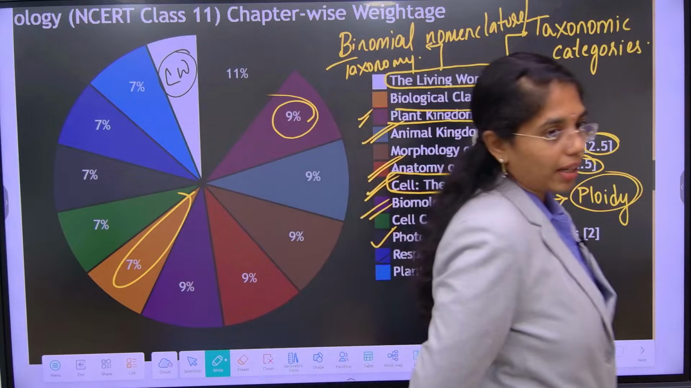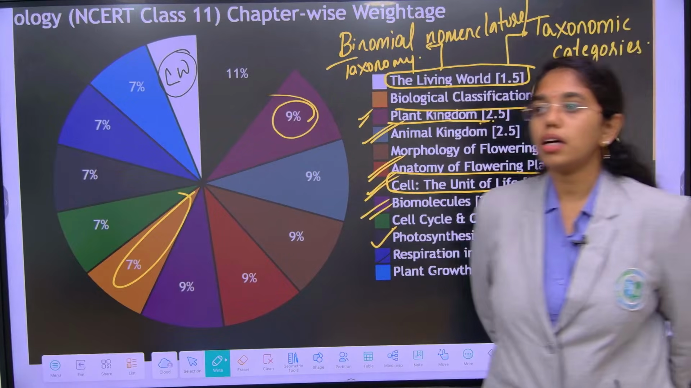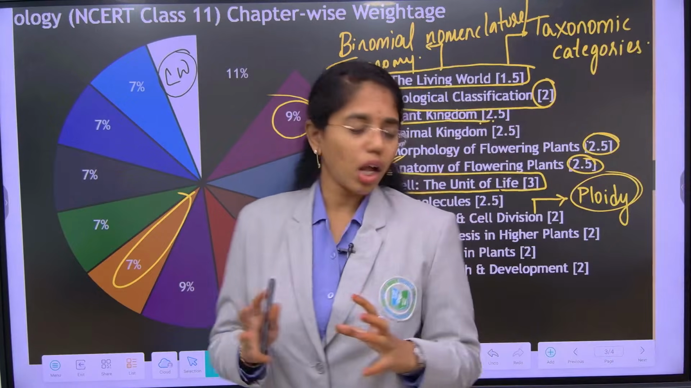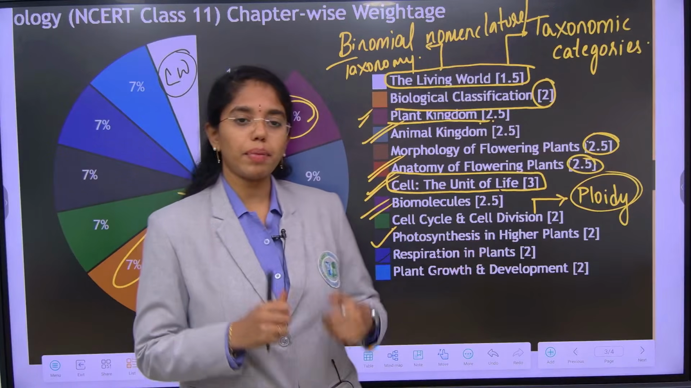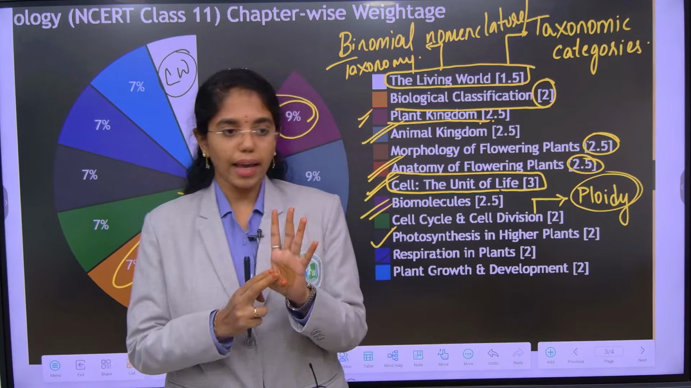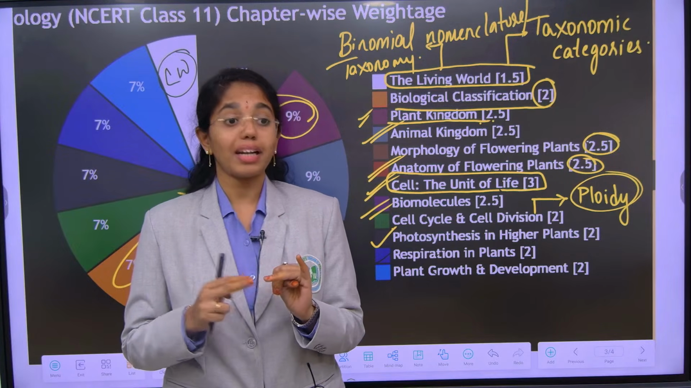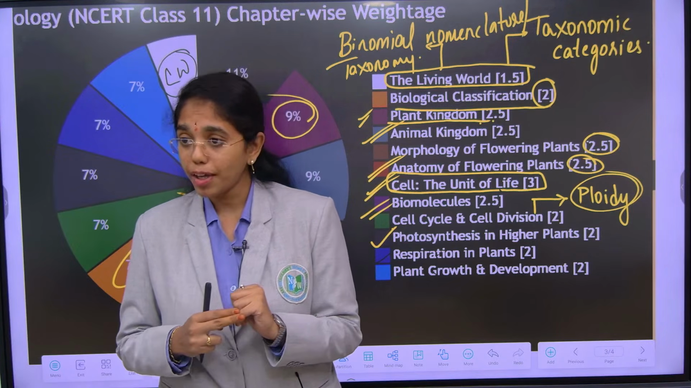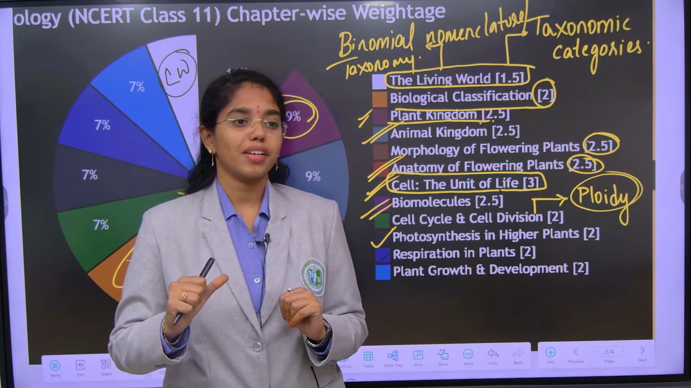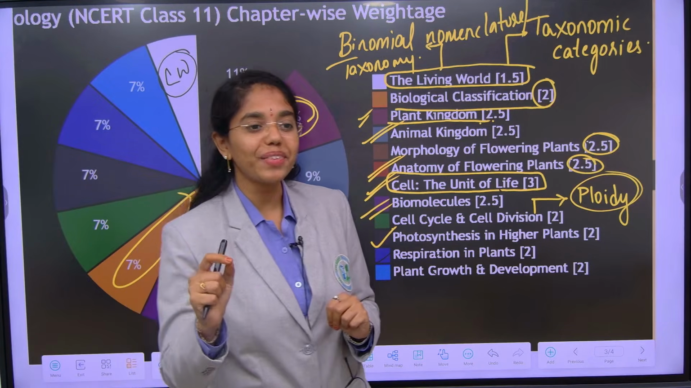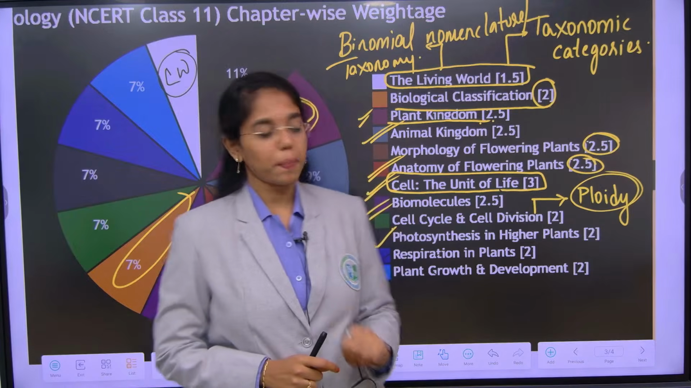Glycolysis is important. After glycolysis, every concept from respiration in higher plants is important, right? Glycolysis, anaerobic respiration, Krebs cycle, ETS cycle, amphibolic pathway, respiration coefficient. There is not even a single point we can ignore from this chapter.